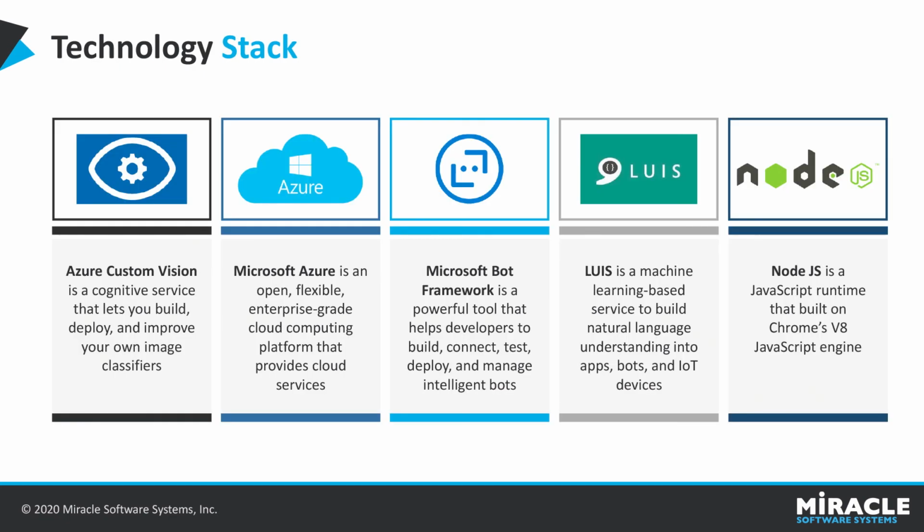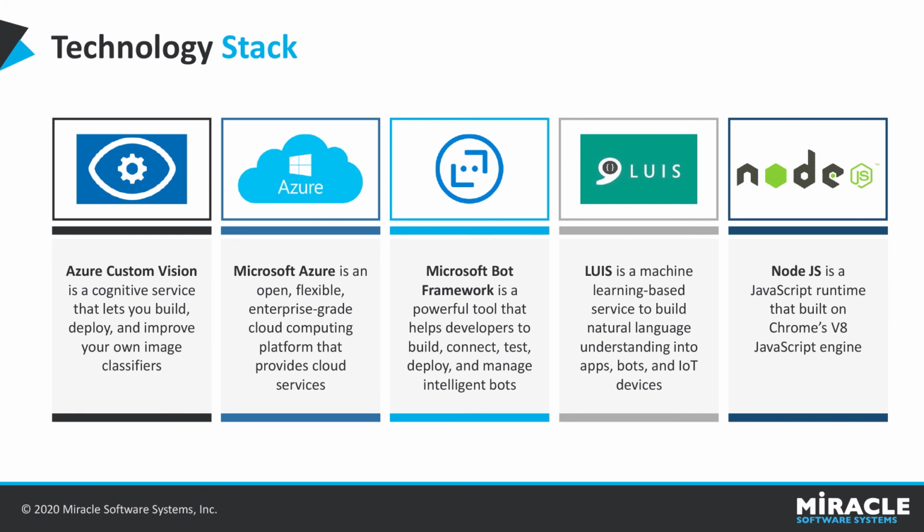Coming to the technology stack, Azure Custom Vision is a cognitive service that lets us build our own image classifiers. An image classifier is an AI service that applies labels to images according to their visible characteristics. Microsoft Azure is a cloud computing service created by Microsoft for building, testing, deploying, and managing applications and services through Microsoft managed data centers.